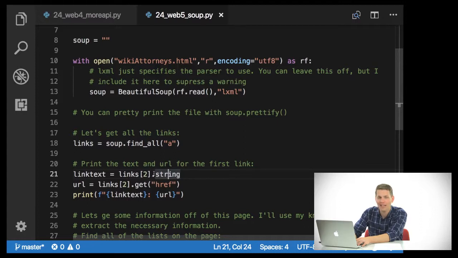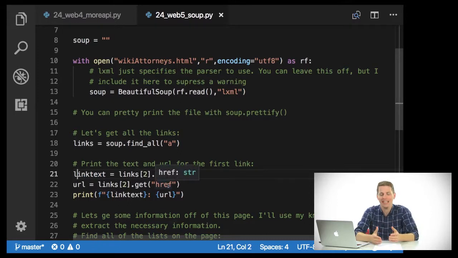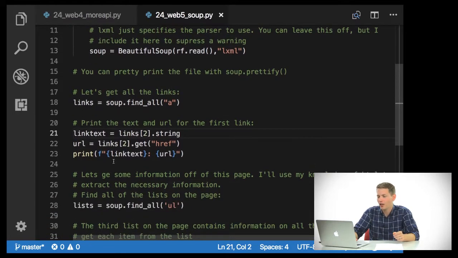In fact, this is not the first link. This is the third link on the web page. So I can say links[2].string, and this is the link text. And the URL is links[2].get('href'), because inside the HTML, the actual URL is stored inside an href attribute. So what I can do is print the link text and the URL.